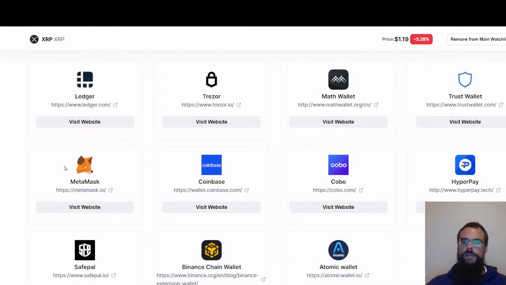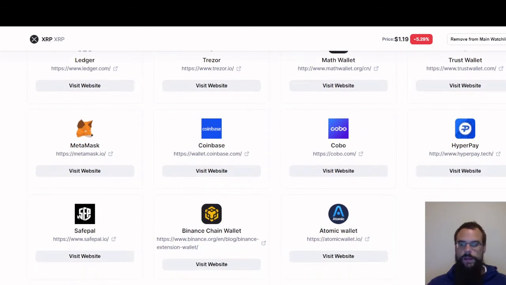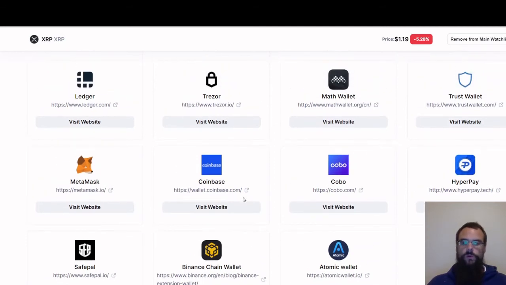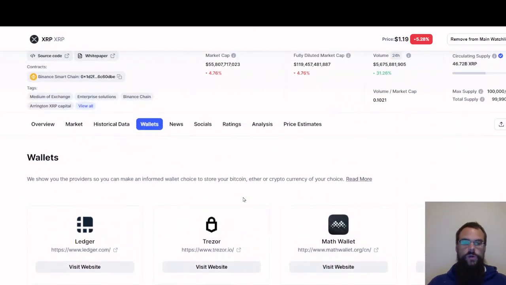Then your MetaMask, I will show you walkthroughs on your MetaMask because that's your browser wallet. That stays up on your browser at the top of your screen. Coinbase, I will be doing a walkthrough on Coinbase. And then SafePal is another hardware wallet that was made by Binance. And then you got the Binance Chain wallet and an Atomic wallet. So this one has a lot of wallets that you can store XRP on, and I will show you how to store that one because I do have XRP.